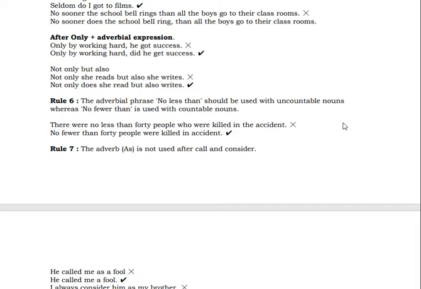There were no less than 40 people who were killed in the accident. No fewer than 40 people were killed in the accident. So here what should be used? No fewer than. So you have to use no fewer than 40 people were killed. So no less than should be used with uncountable nouns, whereas no fewer than should be used with countable nouns.